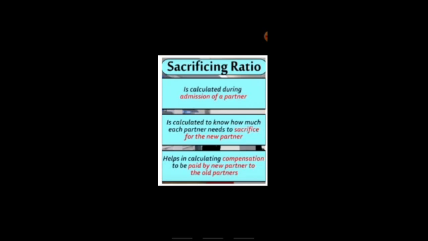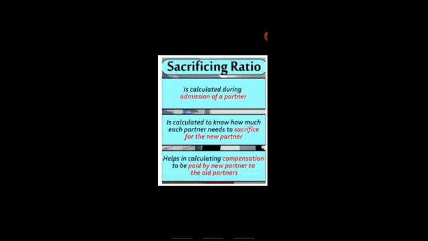So if we compare 33.33% to 25%, there will be a reduction in their ratio. That is called the sacrificing ratio, and it always happens whenever there is an admission of a new partner. It is calculated to know how much each partner needs to sacrifice for the new partner. That is, when the new partner is admitted, how much the prevailing partners will be sacrificing.